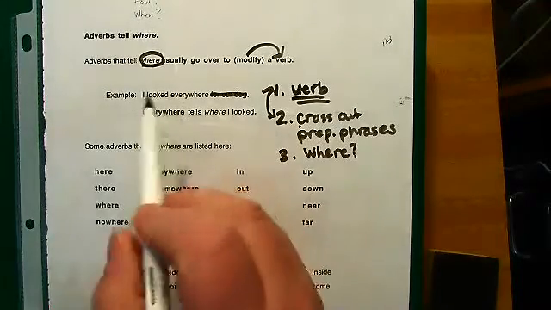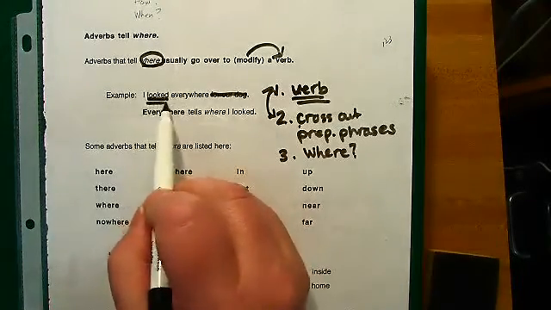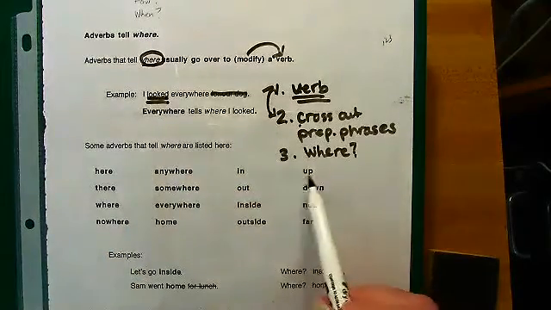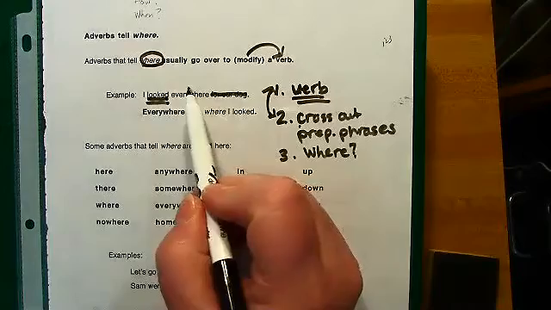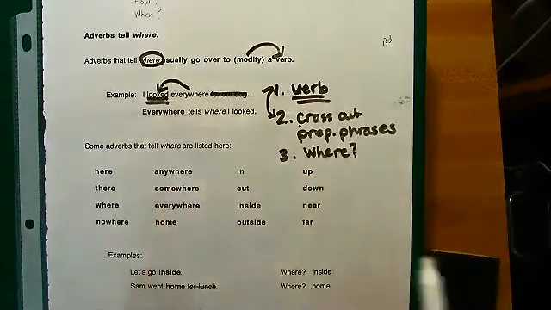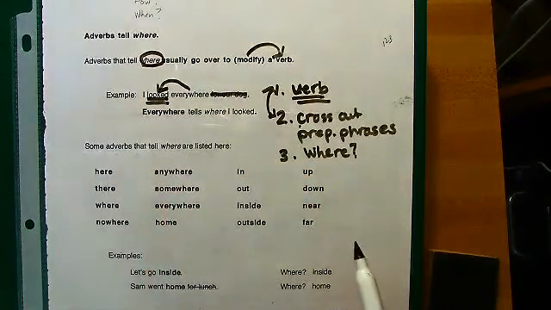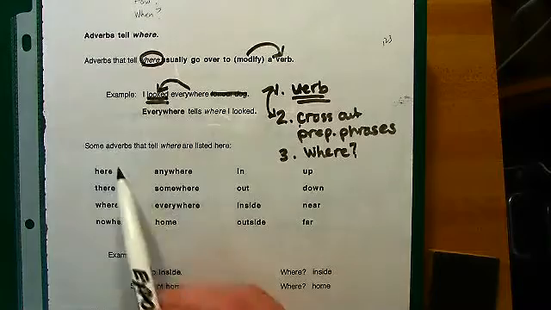I looked everywhere. So it must be looked. I'm going to underline it twice. I'm going to ask myself, where did I look? I looked everywhere. So everywhere is the adverb that modifies the verb looked. Now here's the tricky part.